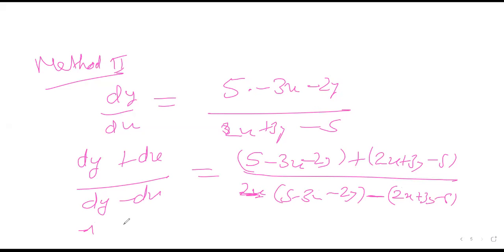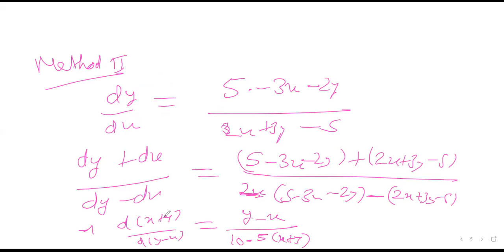On simplification, this will give you d of (x plus y) upon d of (y minus x) is equal to, what is this? 5 minus 5 will cancel out, and you will get y minus x here, and in the denominator you are getting 10 minus 5x minus 5y, that is 10 minus 5 times (x plus y).